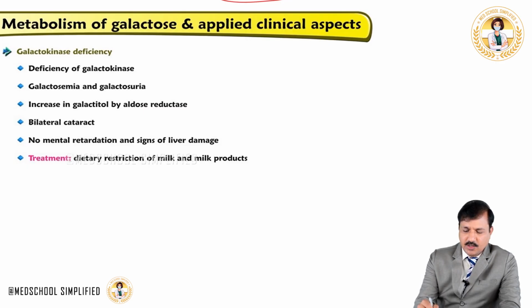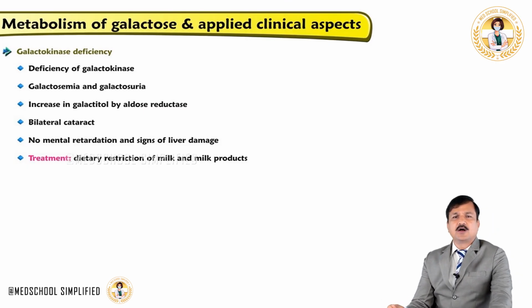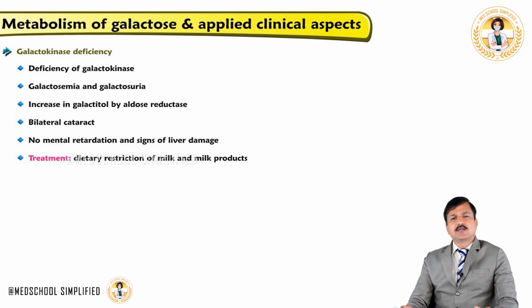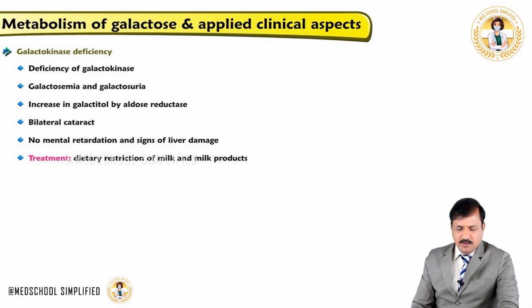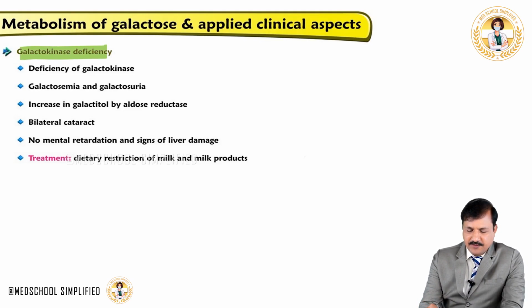Now let's get into disorders related to galactose metabolism, with a little more information than what I have already explained. Most of it I have already explained in the previous slide. Now I will just review whatever I have explained earlier. Galactokinase deficiency is because of deficiency of the enzyme galactokinase.